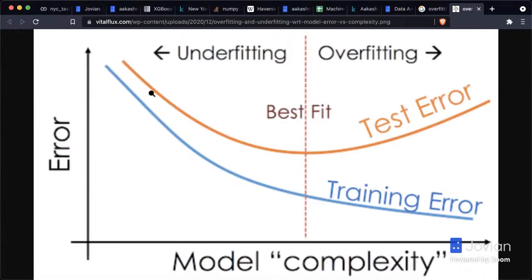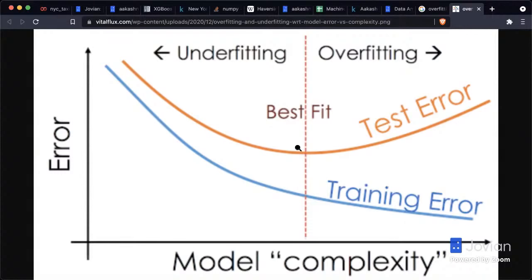Once you put in enough values, you will see a curve like this, and you want to pick not the point where these two are the closest, not the point where this is the lowest, not the point where this is the highest. You want to pick the point where the validation error is the lowest. Okay. Now, one caveat here is that sometimes the curve may not be very nice like this.